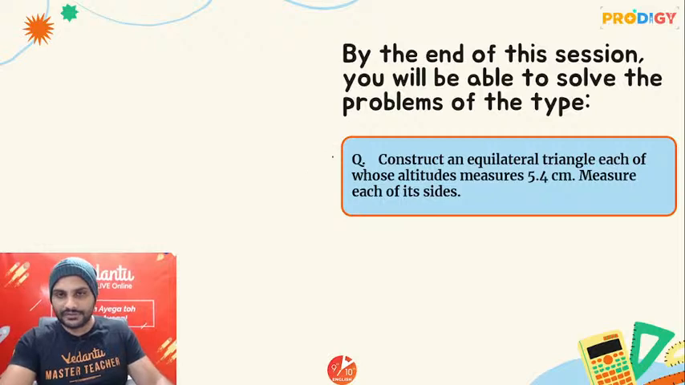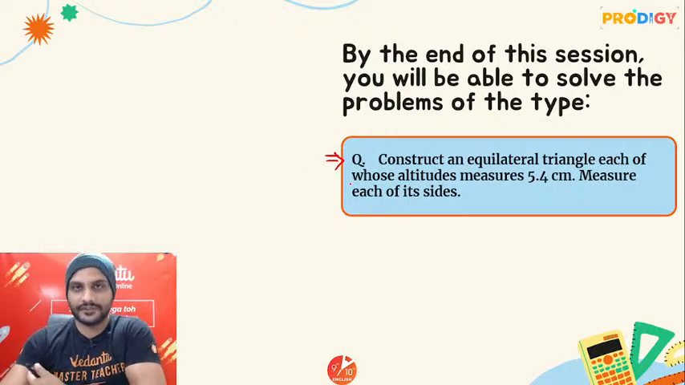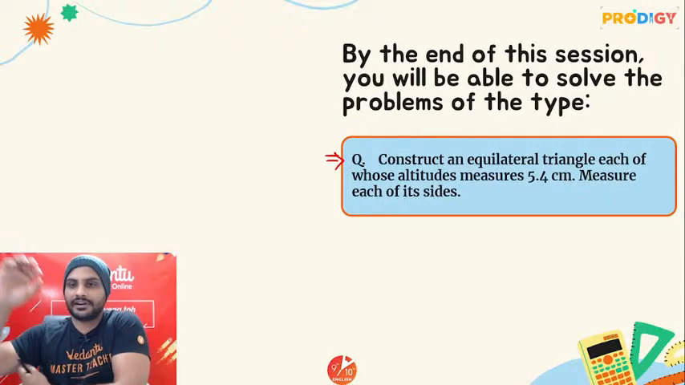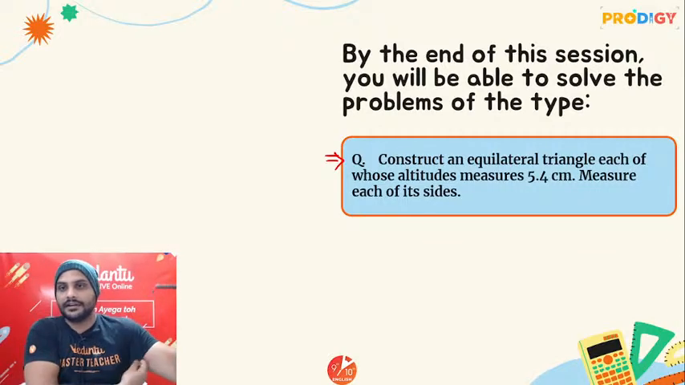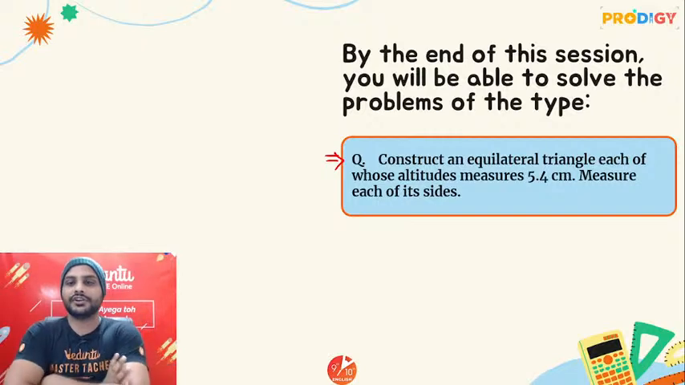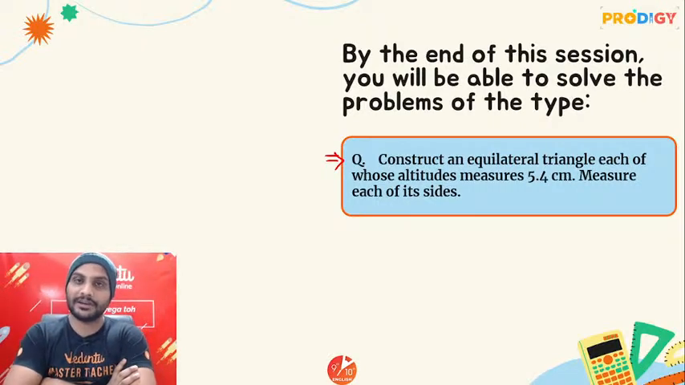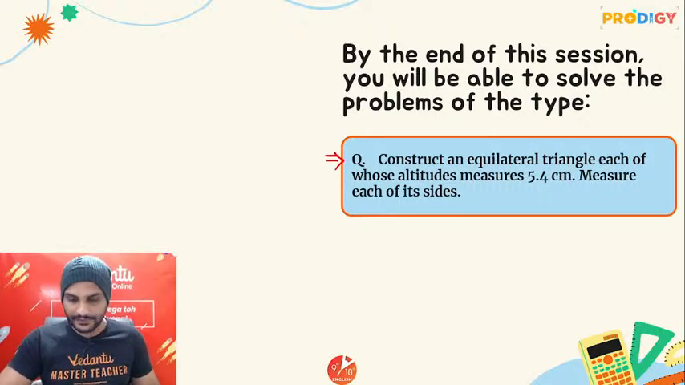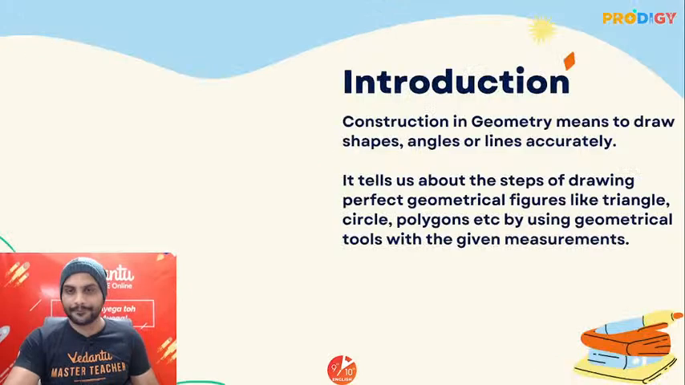This is the type of question which you will be able to solve by the end of this session. अच्छा question, construct an equilateral triangle each of whose altitudes measure 5.4 centimeter. Altitude, the length is given and you have to draw the equilateral triangle. समझ रहे हो? So that is what the question is about and we'll be able to solve this as well, don't worry. Okay, ठीक है?